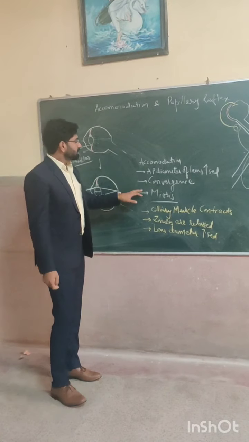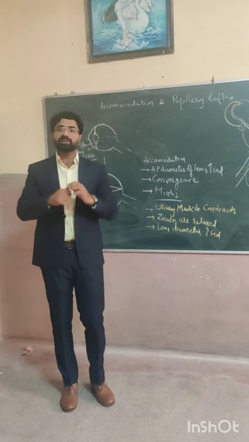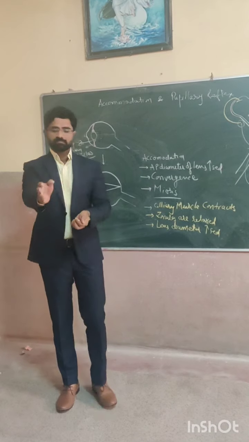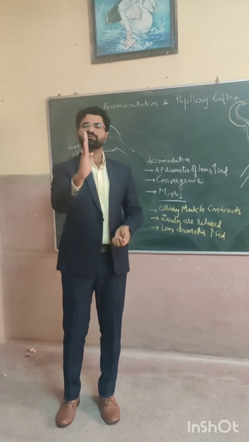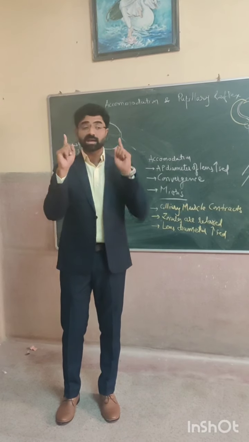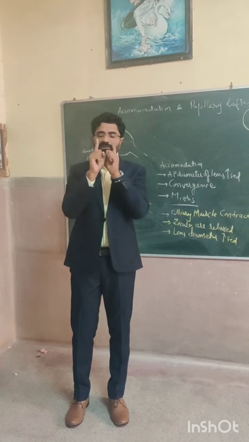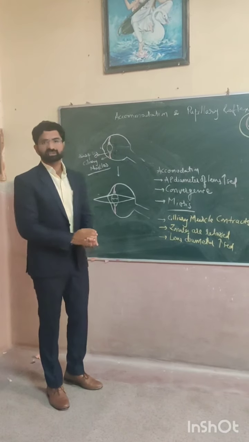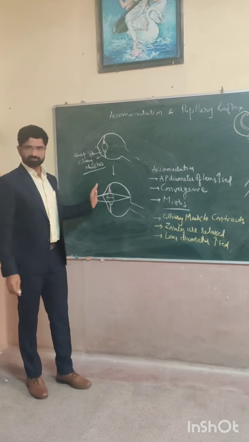Then there will be miosis of the pupil, and also there will be convergence, which is done by the medial rectus muscle. When we see an object nearby, our eyeballs come together. When they come near to each other, it is known as convergence, and this occurs by the medial rectus muscle. So this is a simple form of accommodation.